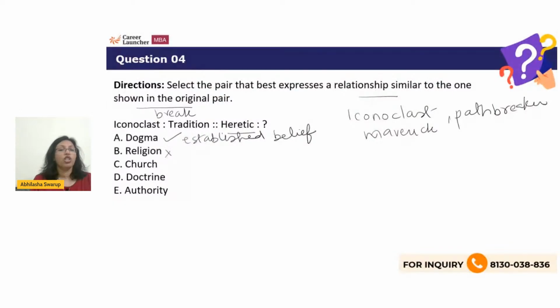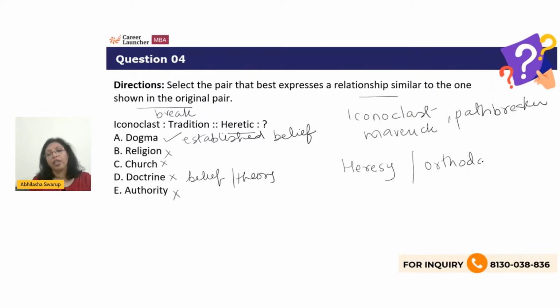Not religion, not church, not doctrine. Doctrine is just a belief, or a theory. Authority, of course, will not work also. So a heretic will break a dogma. Heresy is the opposite of orthodoxy. They're opposites, right? So as you have an orthodox person, similarly you have a heterodox person. So an orthodox has only one belief, while the heterodox person has many beliefs.